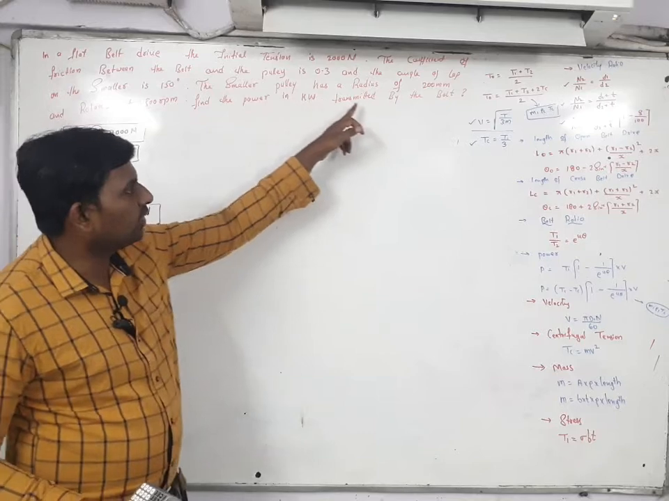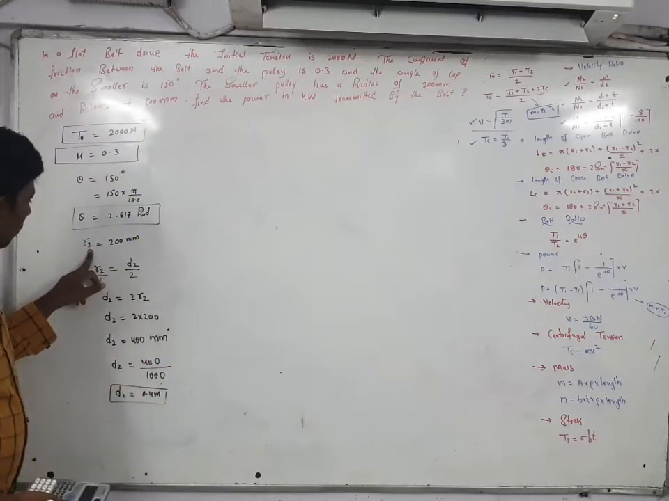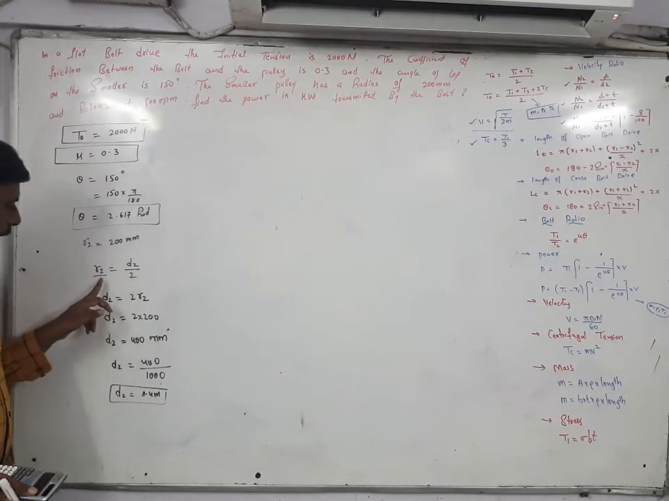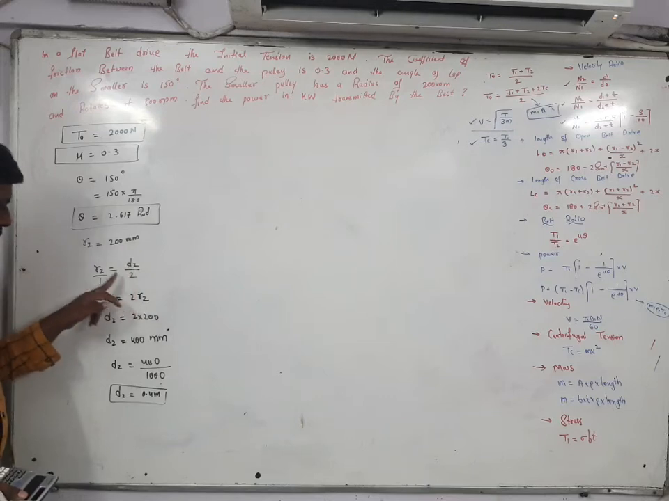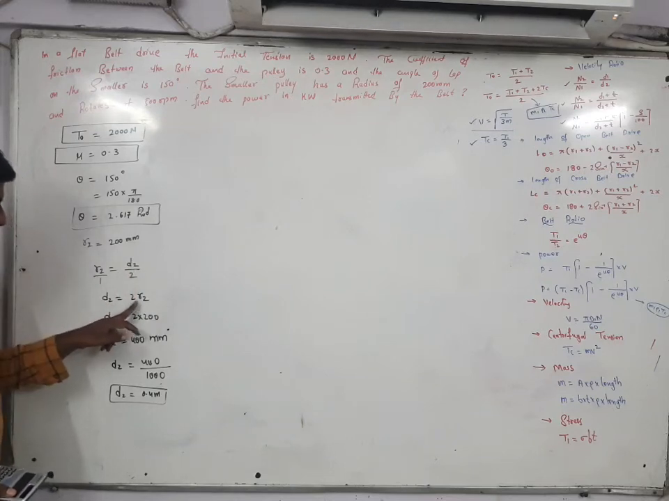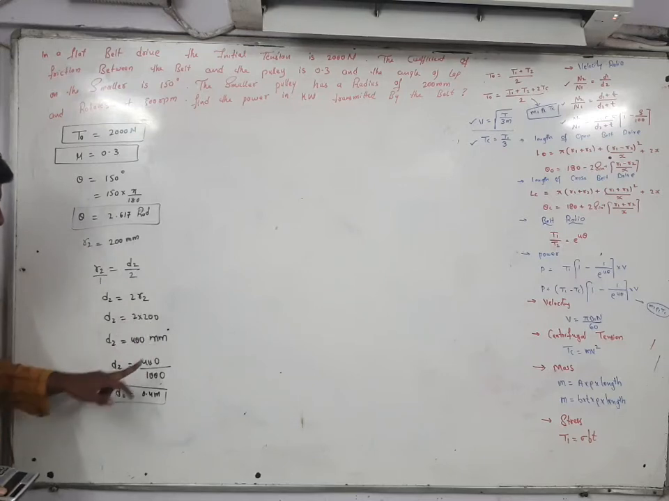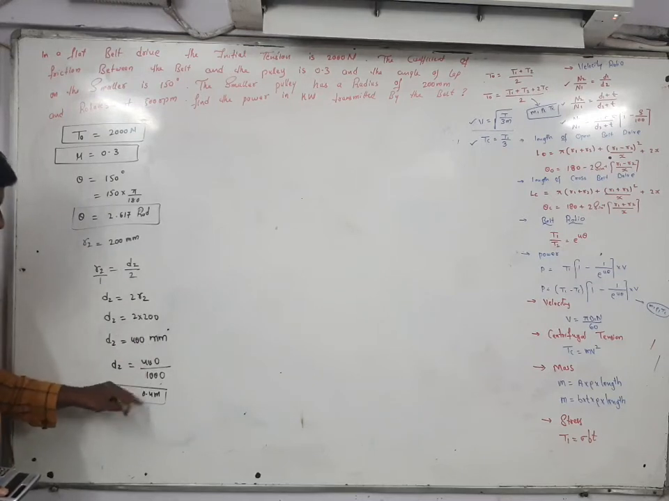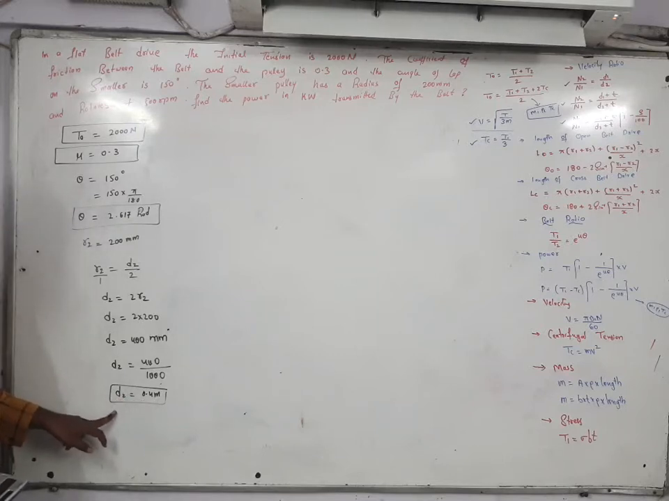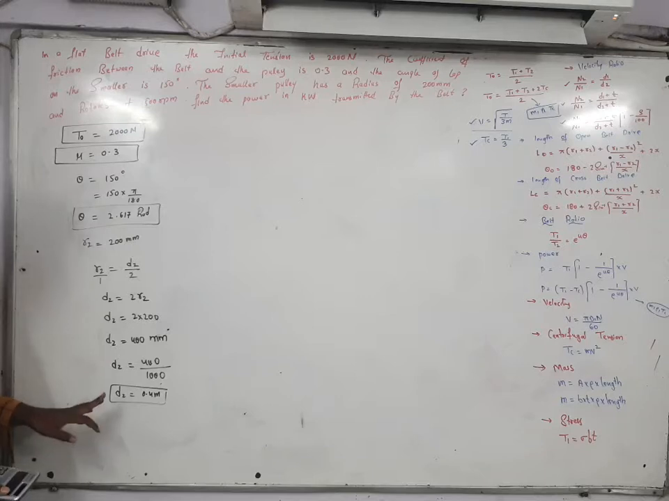The smaller pulley has a radius of 200 mm. So R2 is equal to D2 by 2. D2 is equal to 2 into R2. R2 value is equal to 200. This is 400 mm. D2 is equal to 400 divided by 1000. D2 is equal to 0.4 meter. Here you got the value of D2.